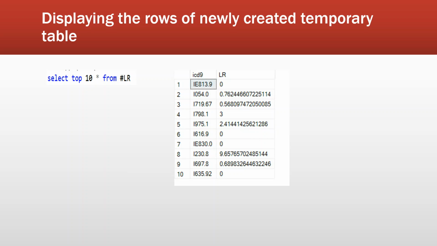After calculating the ratios, I am displaying the top 10 rows from the LR table. This table contains the ICD-9 codes and the corresponding likelihood ratios of patients.